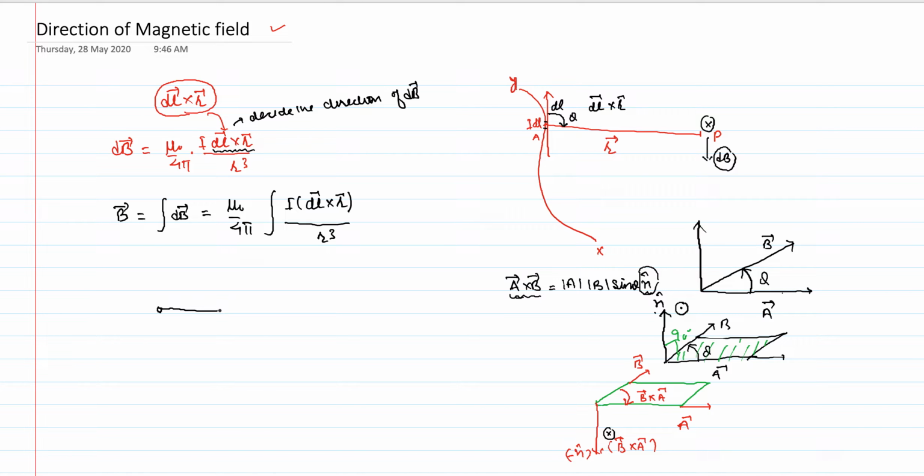If you have a very thin wire, okay, you can understand it well, and it carries some current I, and I select this very small current element over this wire. This is some dl over here, okay, and this wire is carrying current I, and you are here to observe the magnetic field along this wire at point P, right?